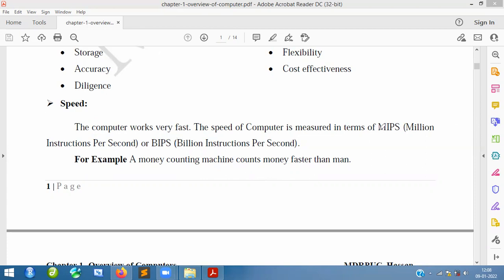So here, million instructions per second. So many millions of instructions go to the CPU so that it can calculate many things and give you many results. How many millions, how many billions of instructions you execute per second, that is what matters here. If you are executing more instructions, then it says very clearly the computer is very fast. Like a money counting machine counts money faster than a man. So if you increase the number of instructions, million, billion, trillion instructions per second, then it says very clearly the computer is very fast.